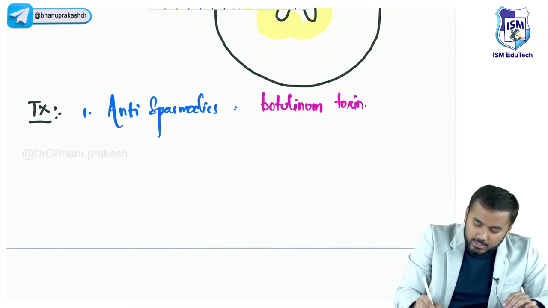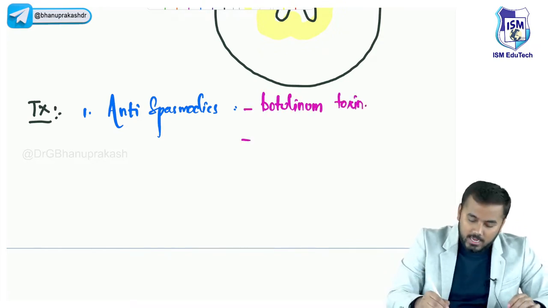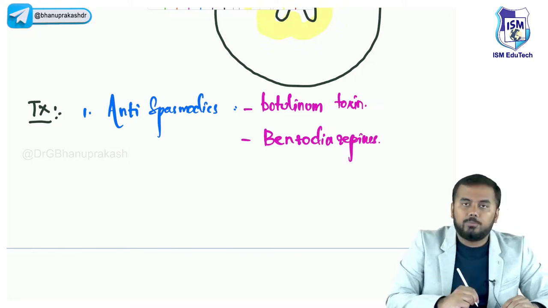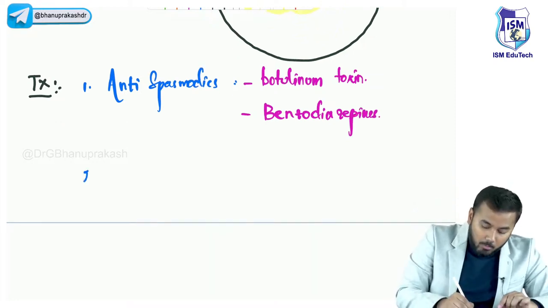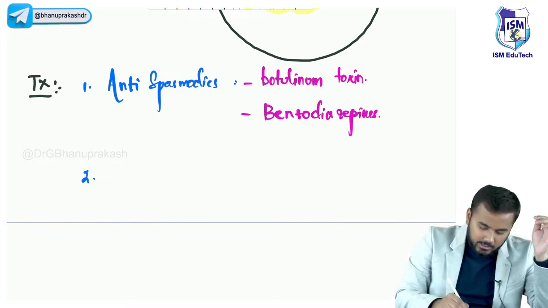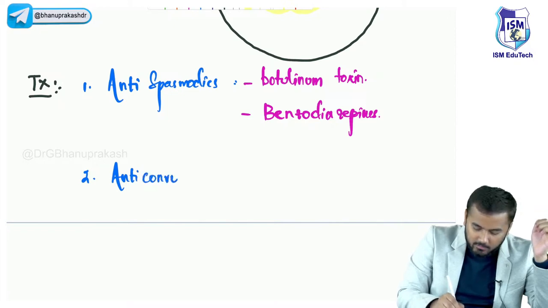Botulinum toxin to relieve the muscle spasms, and you can also give BZP, benzodiazepines. Now there is a problem with the brain. If there is a problem with the brain, don't you think there will be seizures, right? So you have to give anti-seizure medication, anti-convulsants.